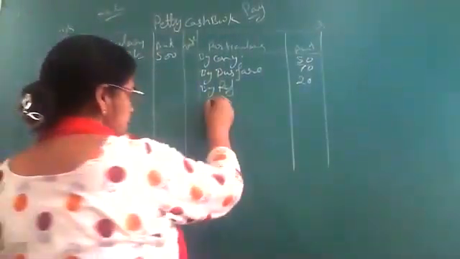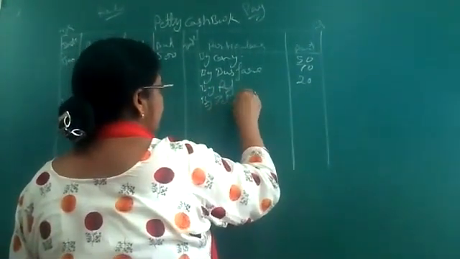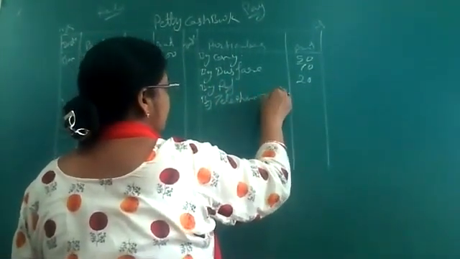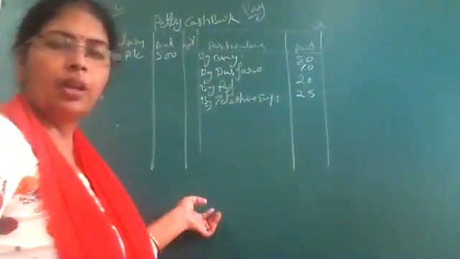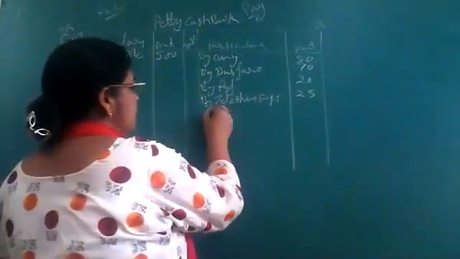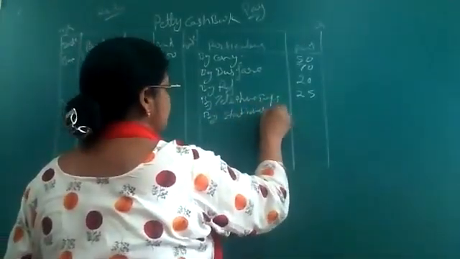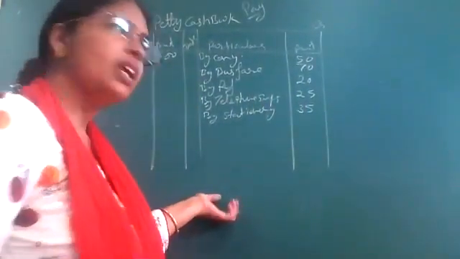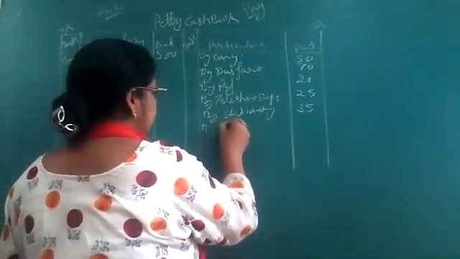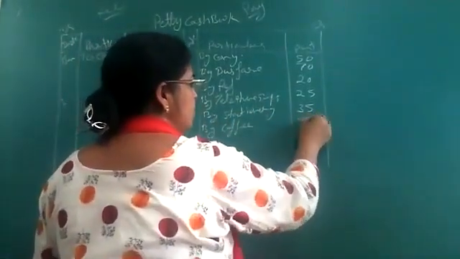Telephone expenses 25 rupees. And stationery charges, coffee, 50 rupees.